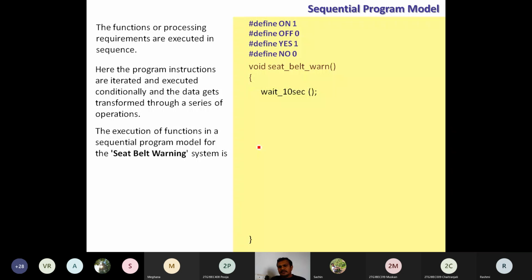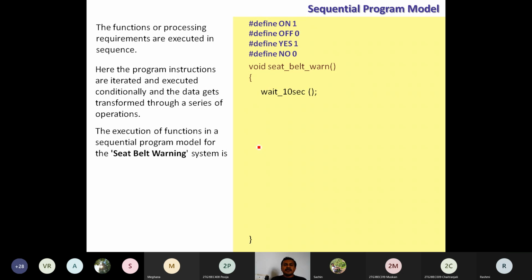This function is called by the main program when the seat belt warning is going to happen, when the ignition key is in the on state. When the ignition key is on, the main program is written such that it calls this seat belt warn function. I'm explaining only a part of this complete C program. We are not going to talk about the complete C program. It is just an example of how the sequential program is going to happen.